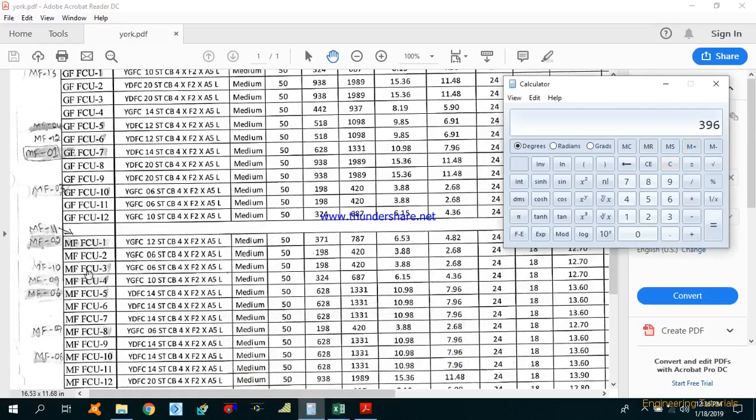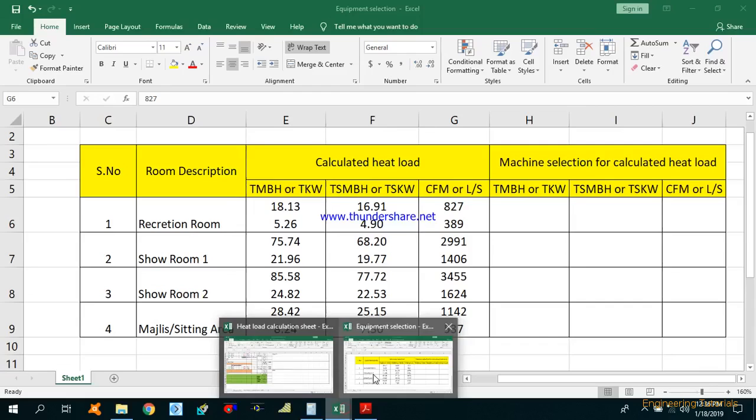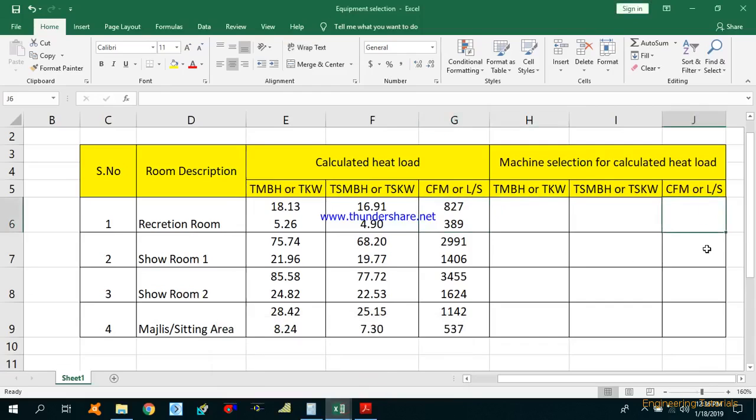So we are going to select 2 FCUs for the recreation room, that is 198 liters per second and 198 liters per second. So it will be 396 liters per second. In this column I will put only liters per second. Okay, so how much is the TS kilowatt or T kilowatt, we will also see over there.